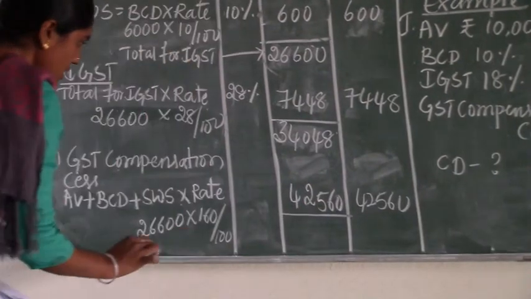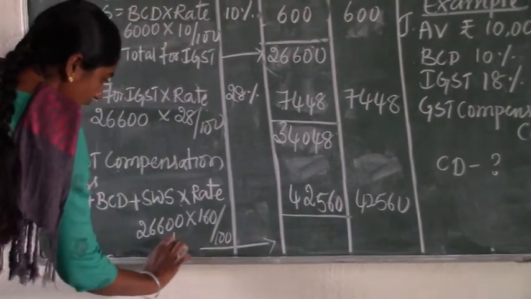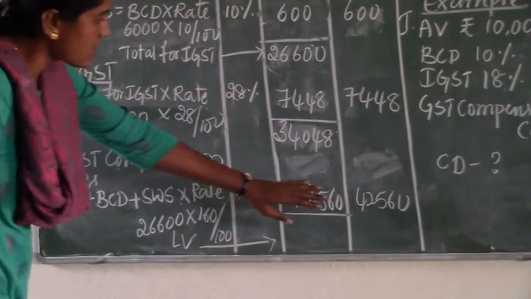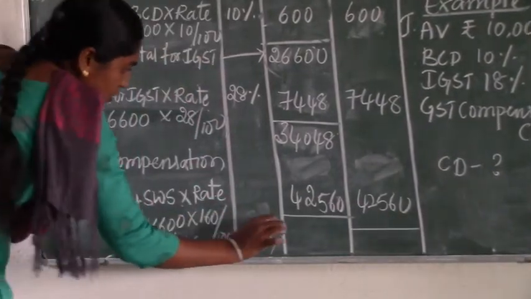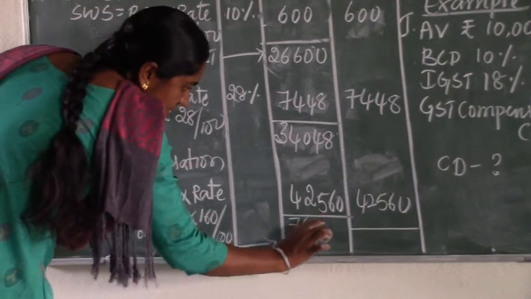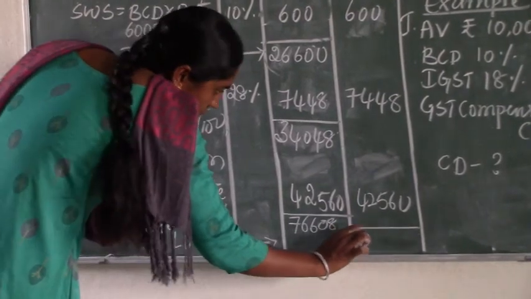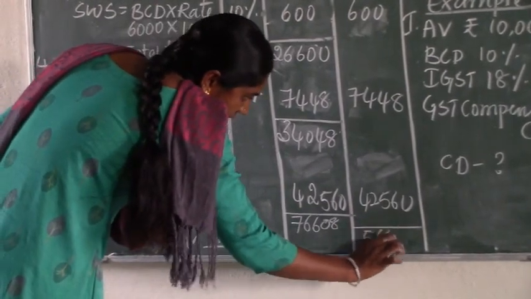Make it total of the middle column, then we will get landed value, and make it total of the last column, then we will get customs duty payable. See, the landed value total is 76,608 and duty payable is 56,608.